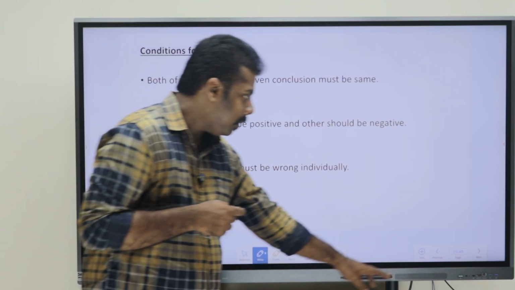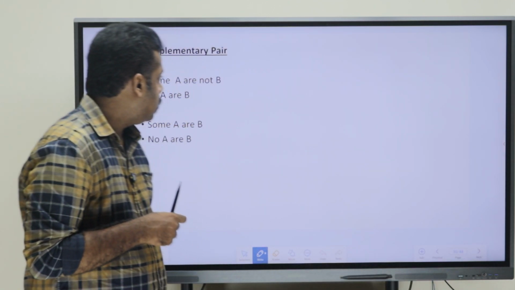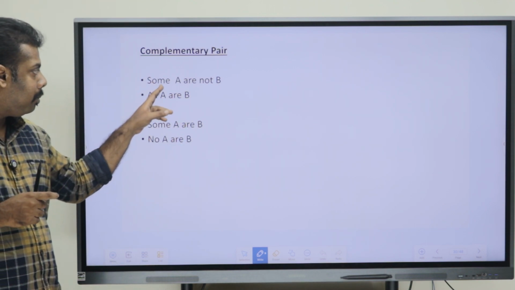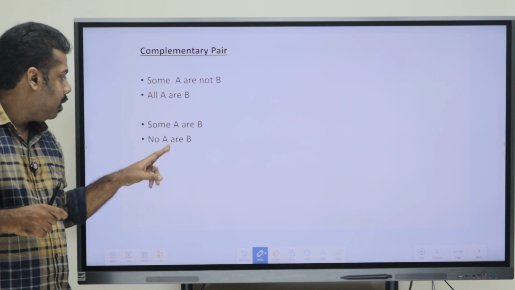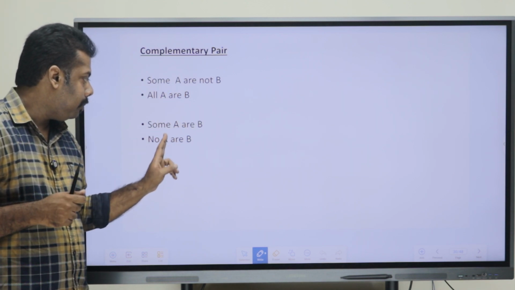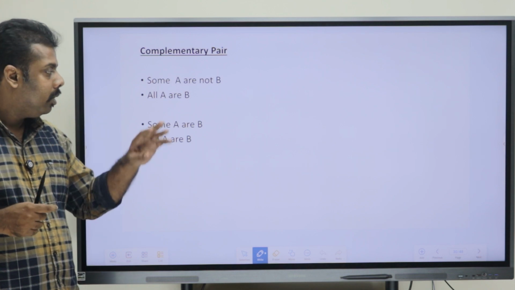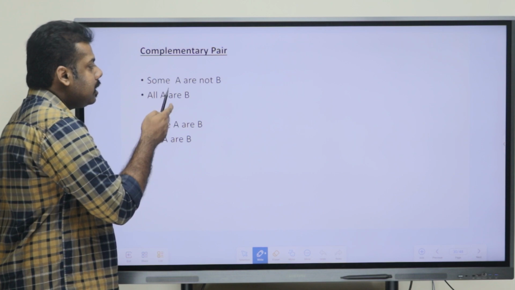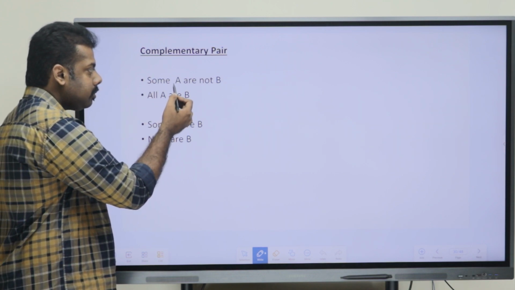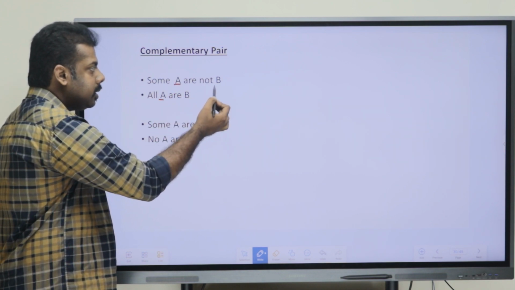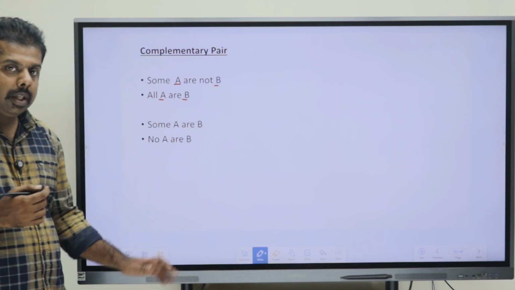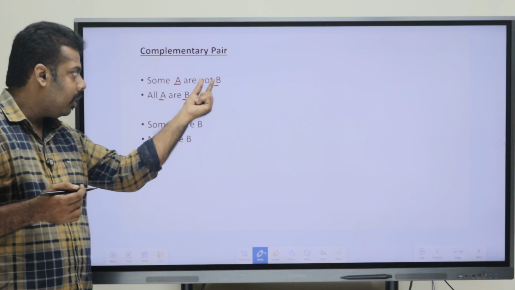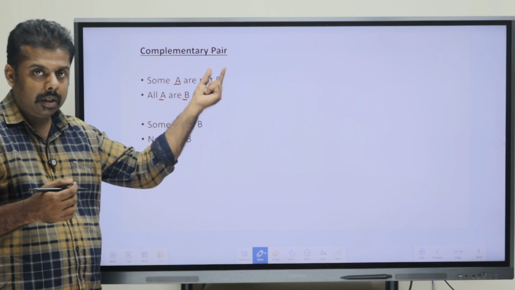We have some complementary pairs here. The first one is some A are not B and all A are B. The second complementary pair is some A are B and no A are B. In case of some not and all, the elements have to be in the same position. That means, if I am saying some A are not B, then all A are B. The positions of the elements have to be the same.